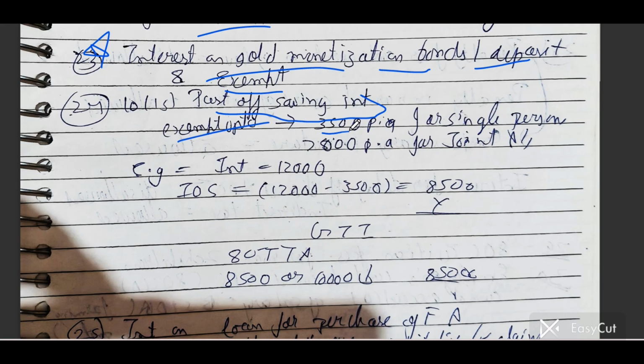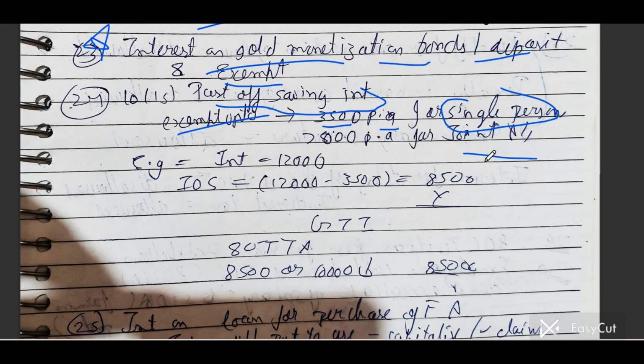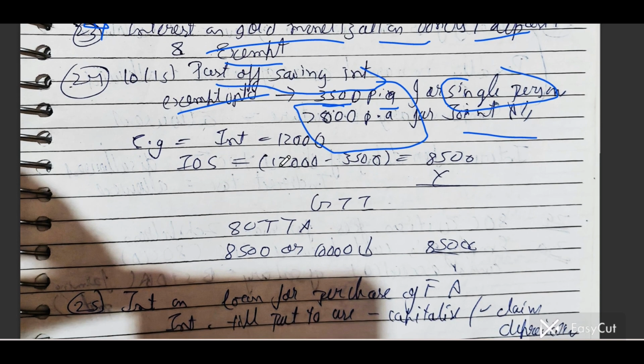If the exemption is up to, earlier for post office saving interest, that is 3,500 per annum for a single person. But if that post office saving account is a joint account, then up to 7,000 per annum you can claim as exemption.